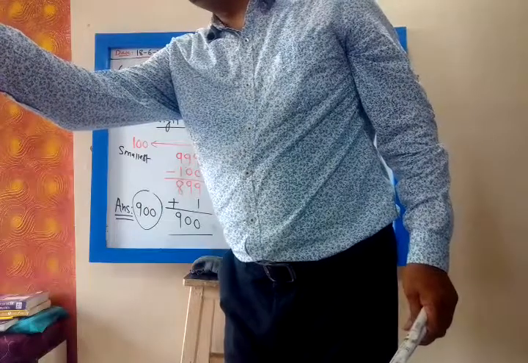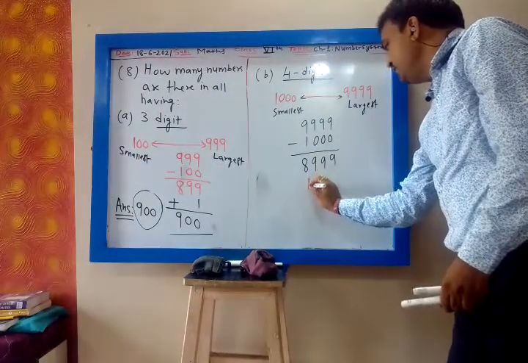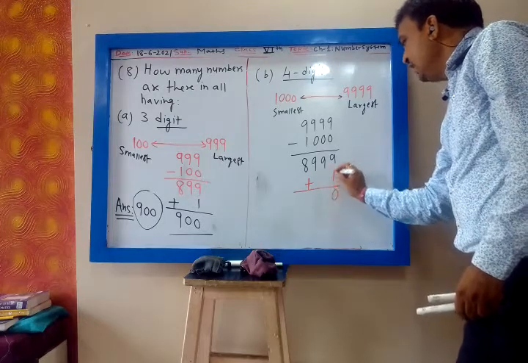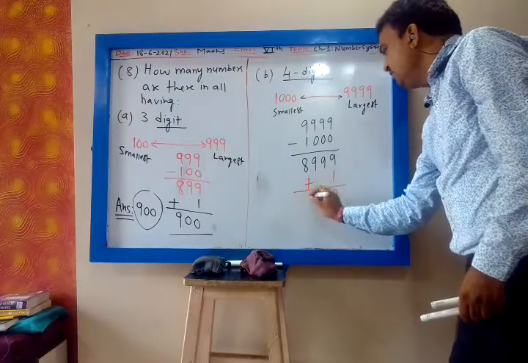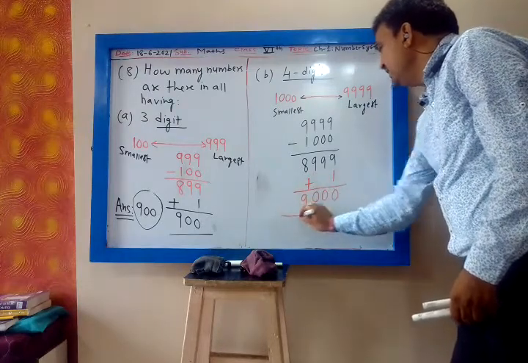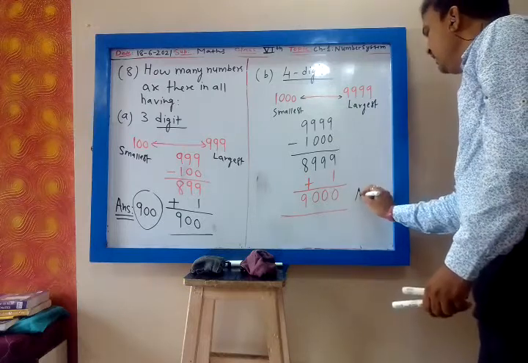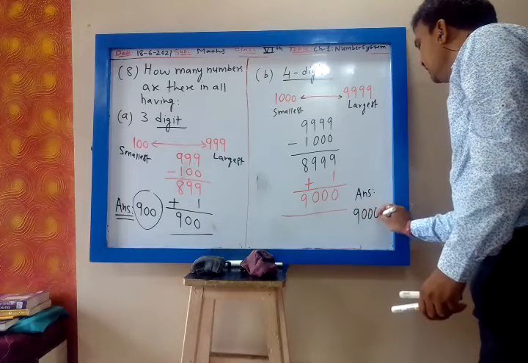So plus 1: 9 plus 1 is 10, 9 plus 1 is 10, 8 plus 1 is 9. So 9000 is the answer, correct? The same method we have followed. Answer is 9000 4-digit numbers.